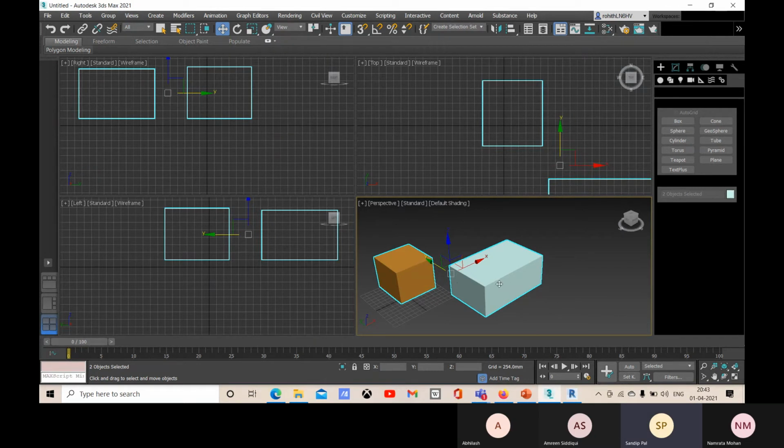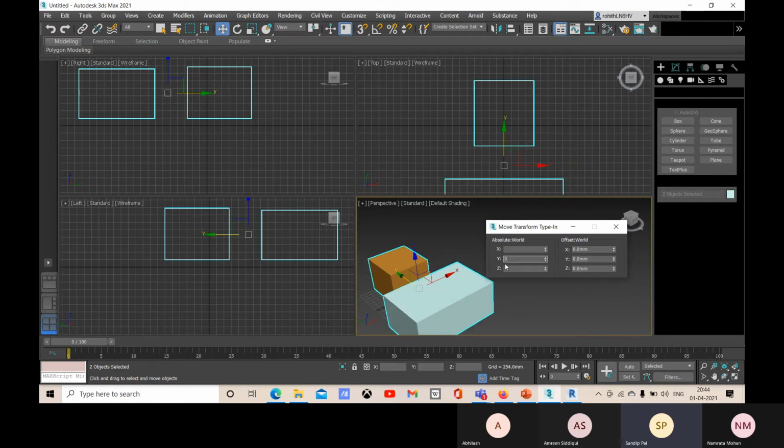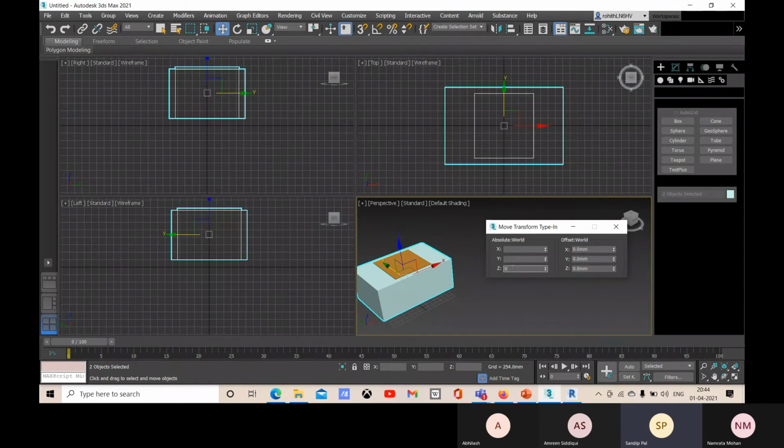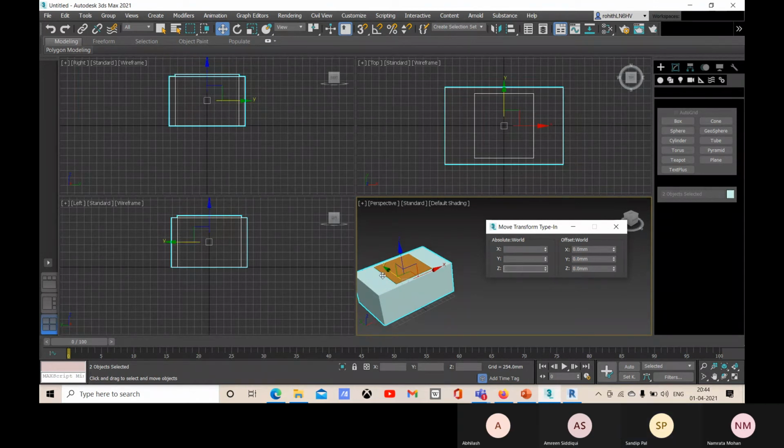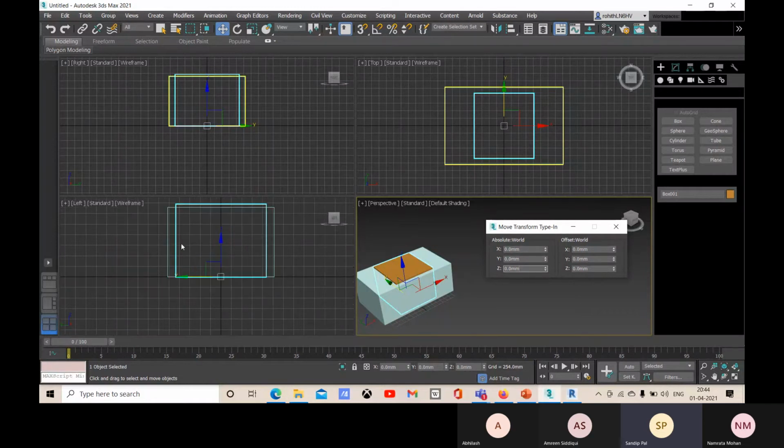Now I want to move with a precise value. So how can I do that? For that we have the transform type-in window that will pop up with F12. If you press F12, there you will find it. So let me set X0, Y0, and Z0. There you find. So for this also, let me set 0, 0, 0. So these two are set at the location 0, 0, 0.